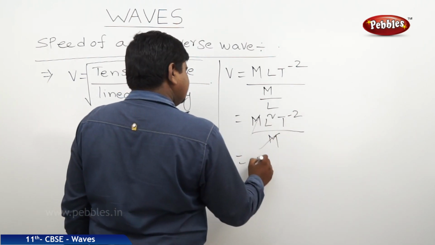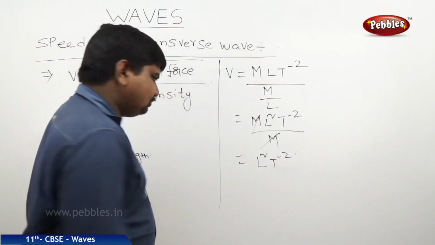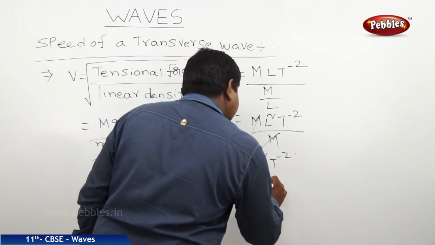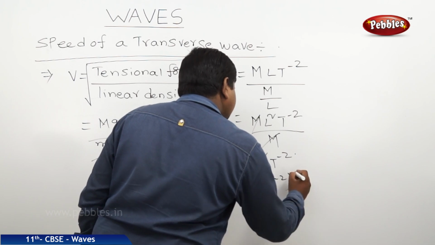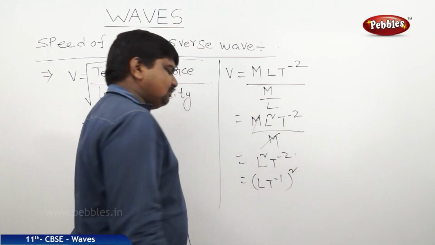M and m get cancelled. We will get L square T power minus 2. It is nothing but L T power minus 1, whole square.